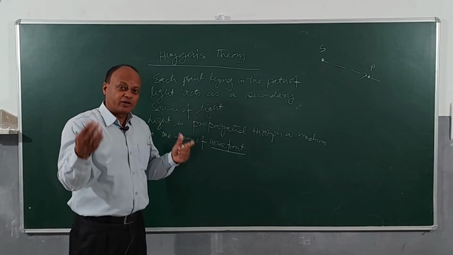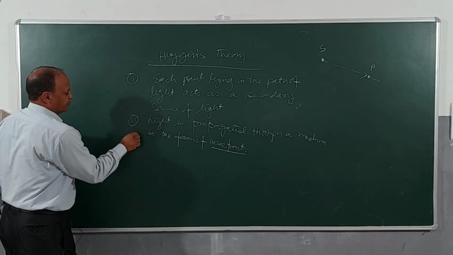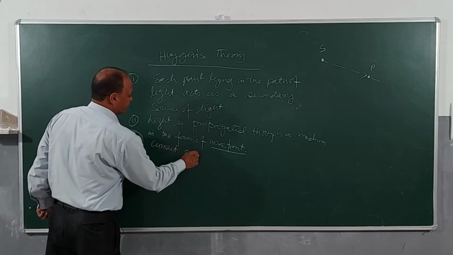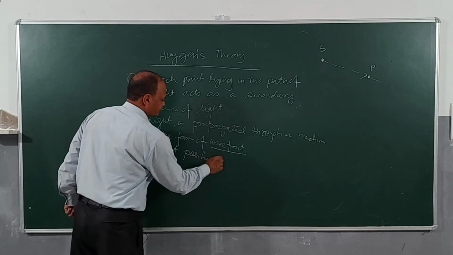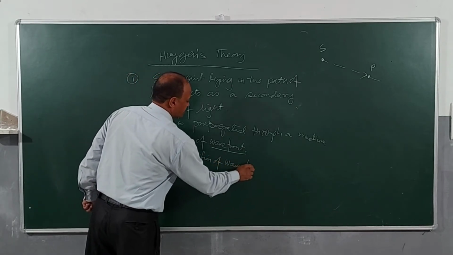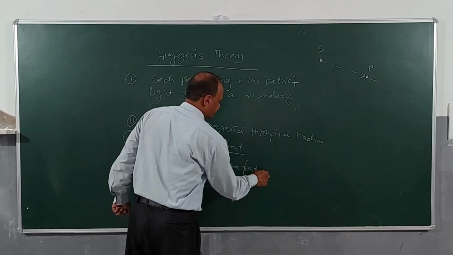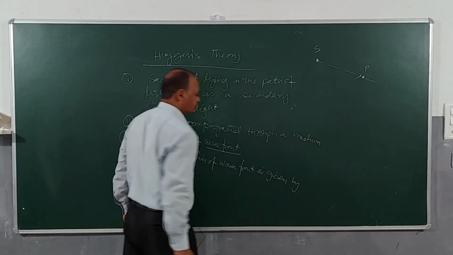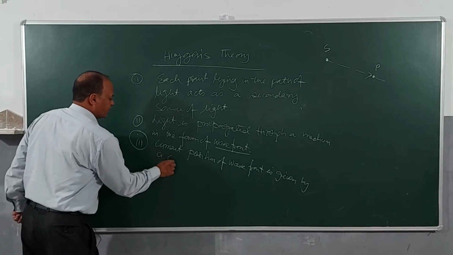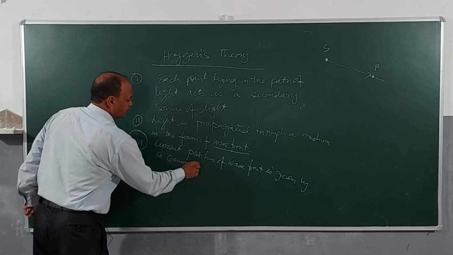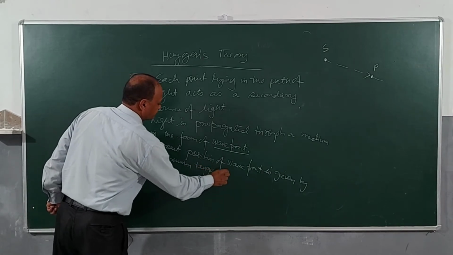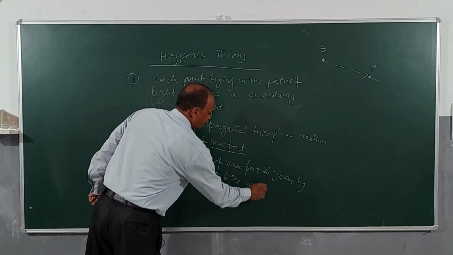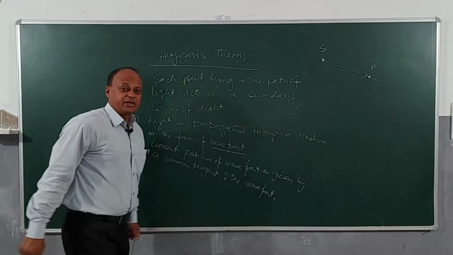Now, if you want to know where light is located, then he gave a point here: current position of wavefront is given by a common tangent to the wavefront. So, children, there are 3 points.